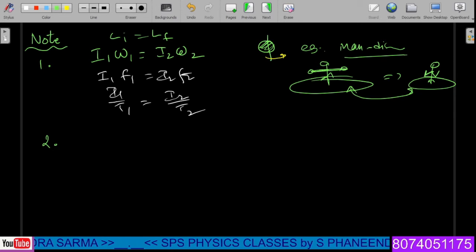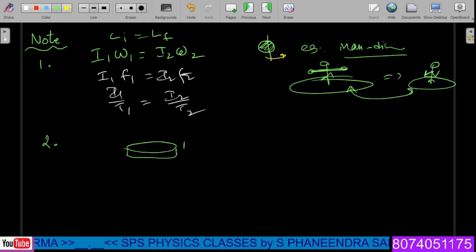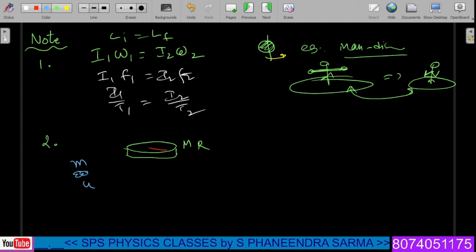In the second example, let us consider there is a big solid disk. This particular disk has mass capital M and radius capital R. Now, imagine that there is a small lump of mass m having initial velocity u. It is simply traveling along the tangent to the disk.